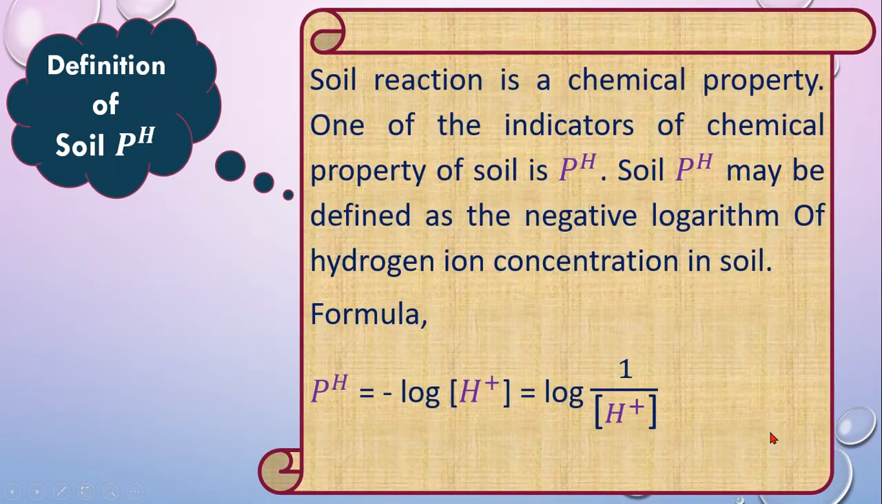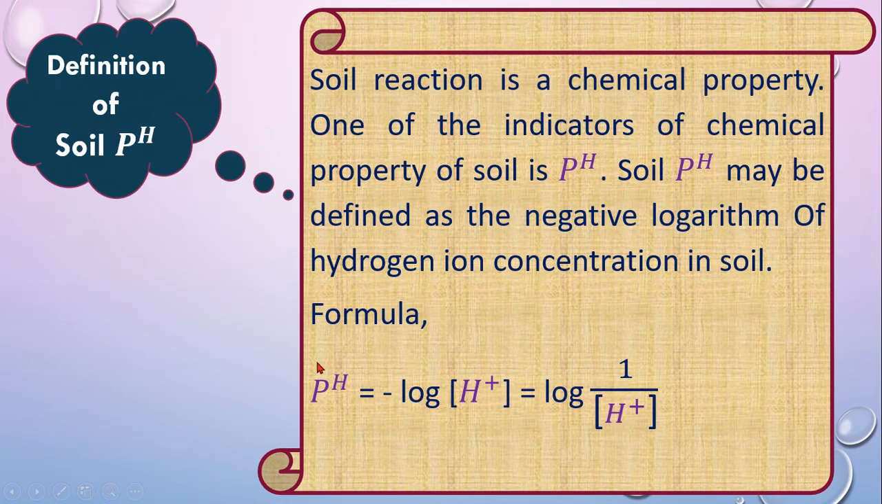So what will be the definition of soil pH? Basically, soil reaction is a chemical property. One of the indicators of chemical property of soil is pH. So soil pH may be defined as the negative logarithm of hydrogen ion concentration in soil, where the formula is pH equals minus log hydrogen ion concentration, or you can say log 1 by hydrogen ion concentration.